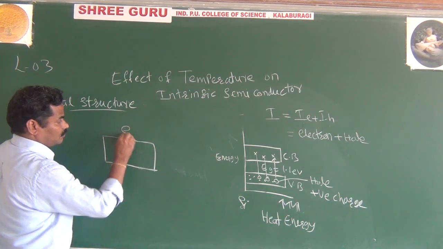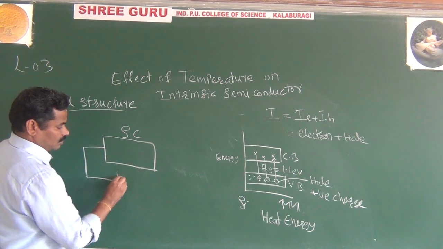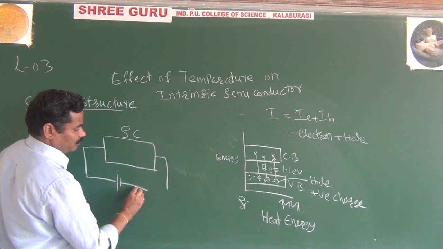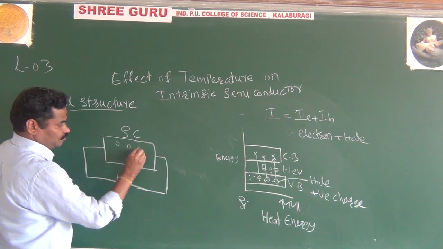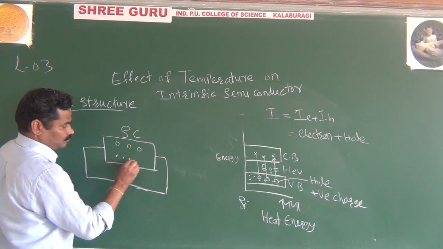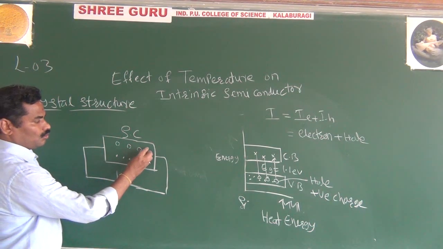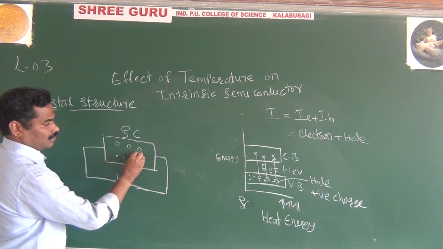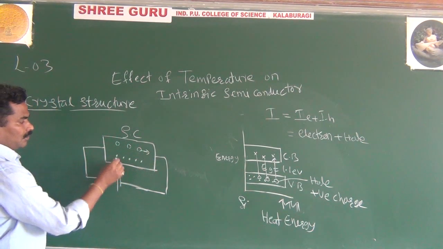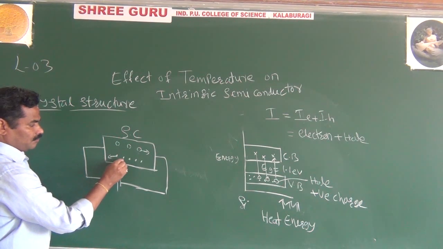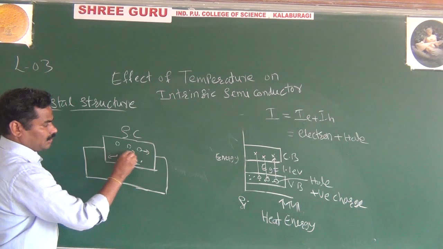If we apply the external voltage, then how are your holes and electrons moving? As we know, this is nothing but holes, and this is nothing but your electrons. The holes will move towards the negative side, and the electrons move towards the positive side. The electrons move like that, and holes are moving like that.